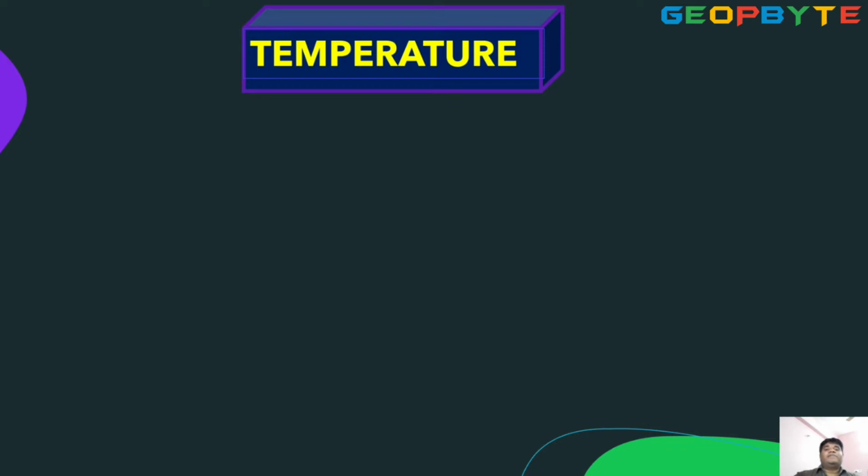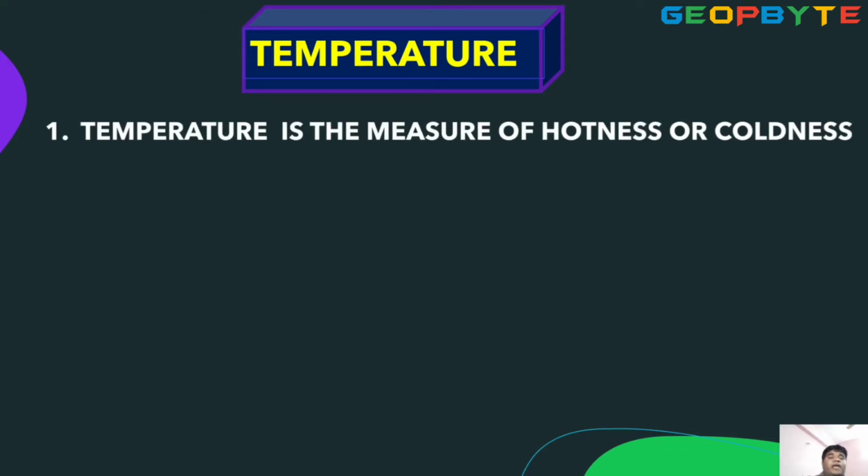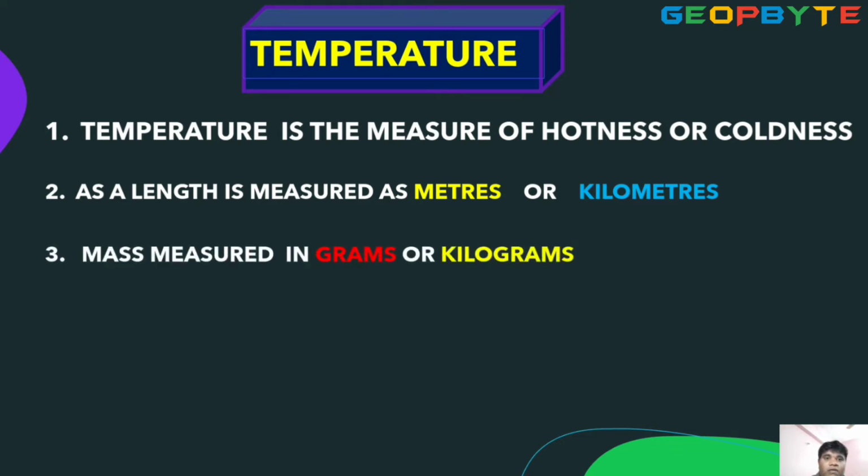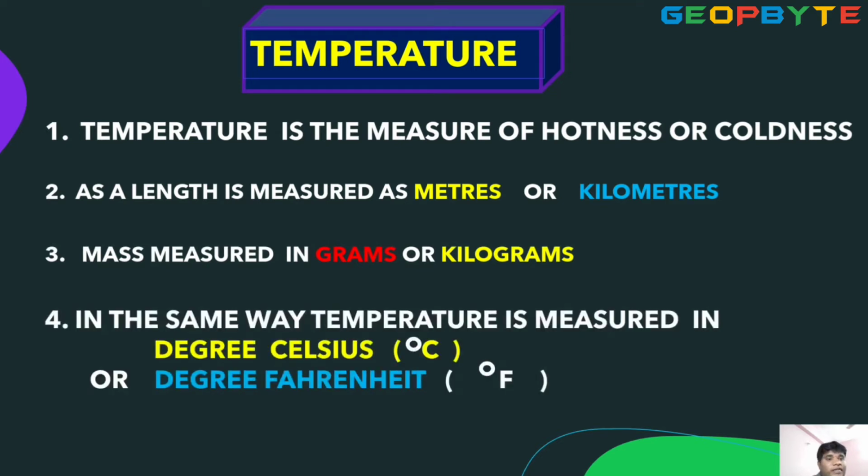Observe the points. First point: temperature is the measure of hotness or coldness. As length is measured in meters or kilometers, mass is measured in grams or kilograms. In the same way, temperature is measured as degree Celsius or degree Fahrenheit. This is a very important point.